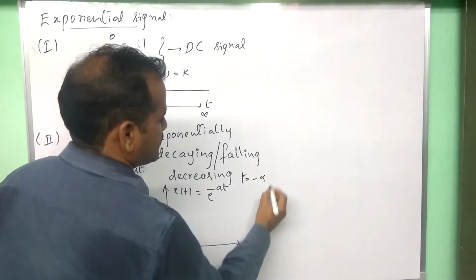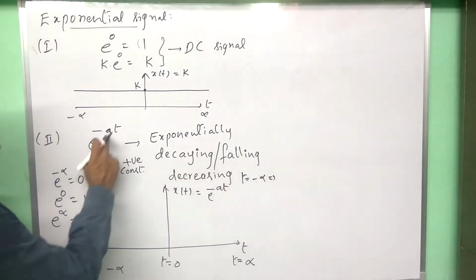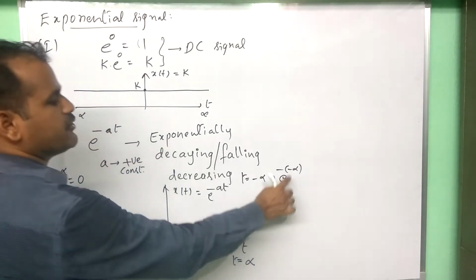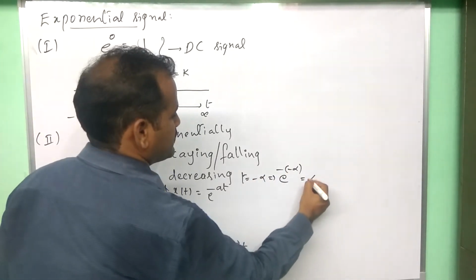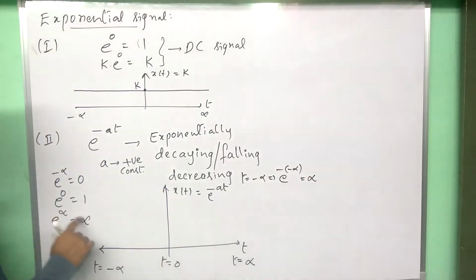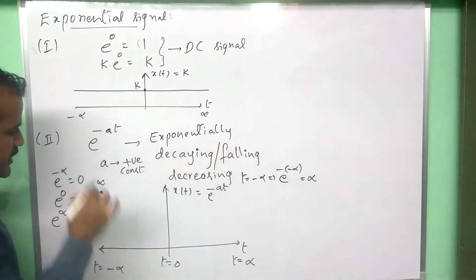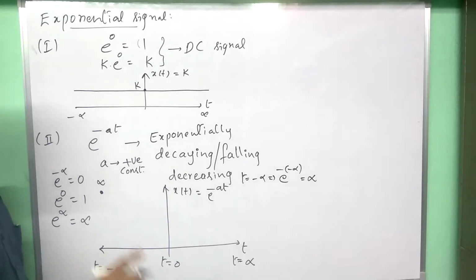As t goes to minus infinity, the signal value is e to the power of plus infinity, that is infinity. So the signal starts at infinity at t equal to minus infinity.